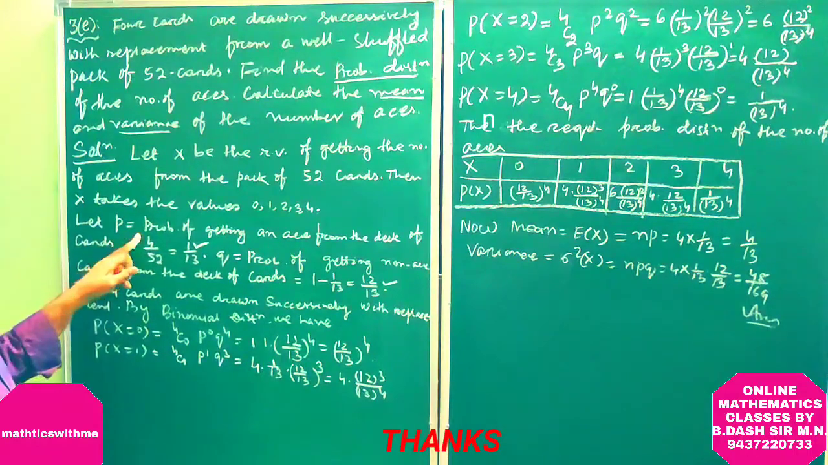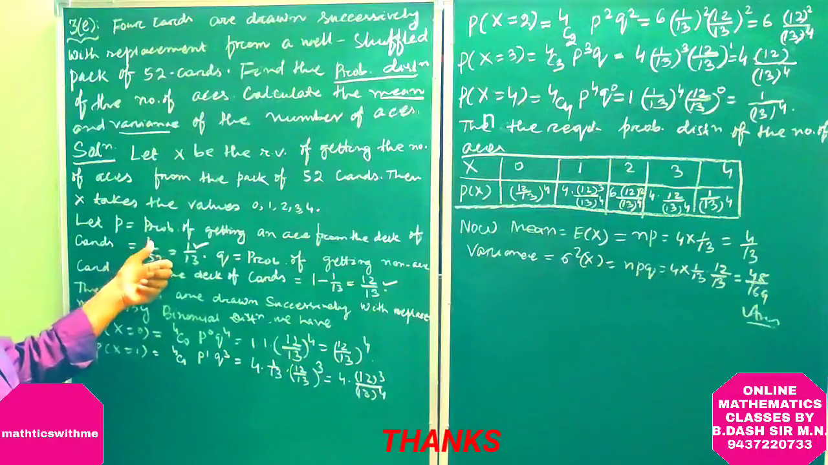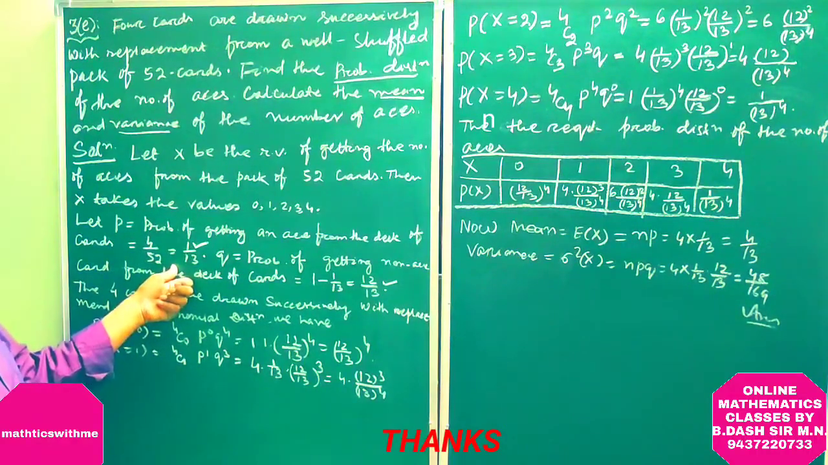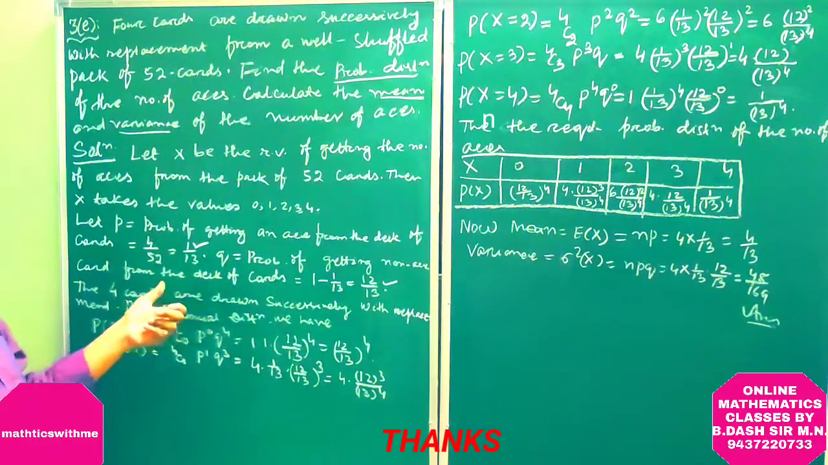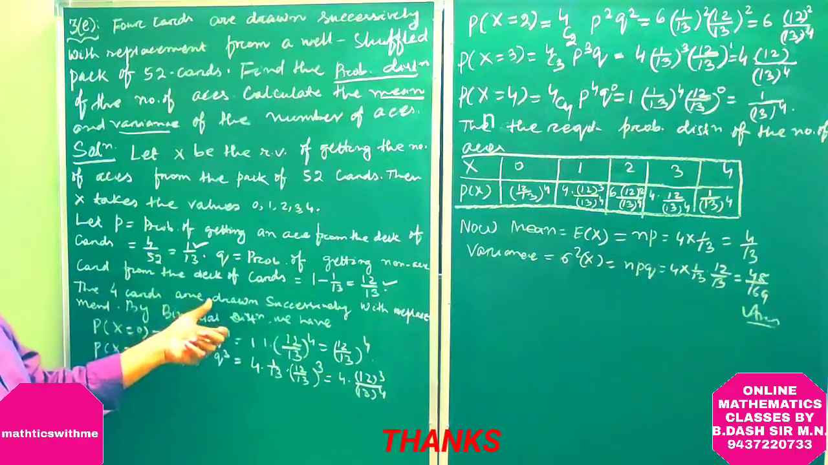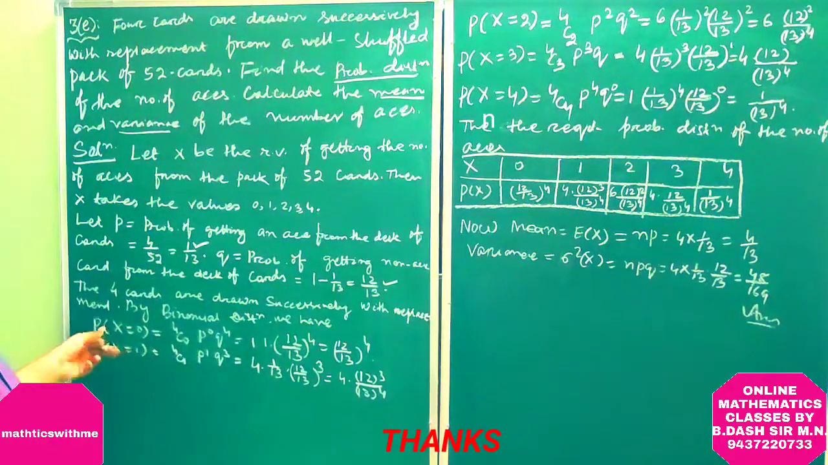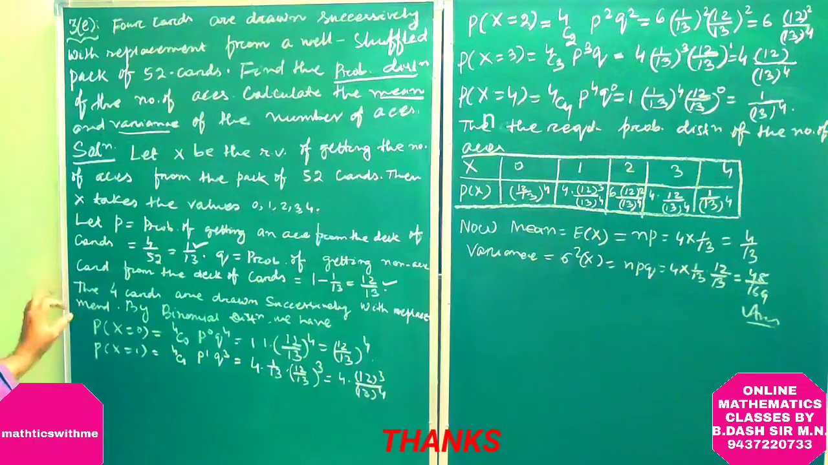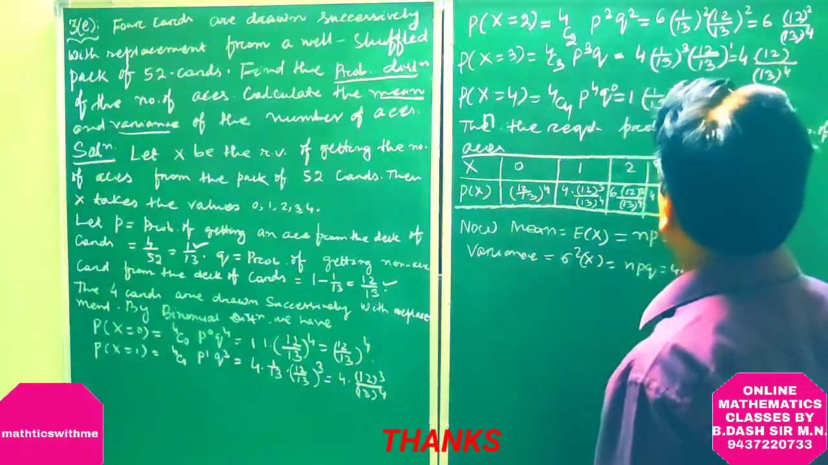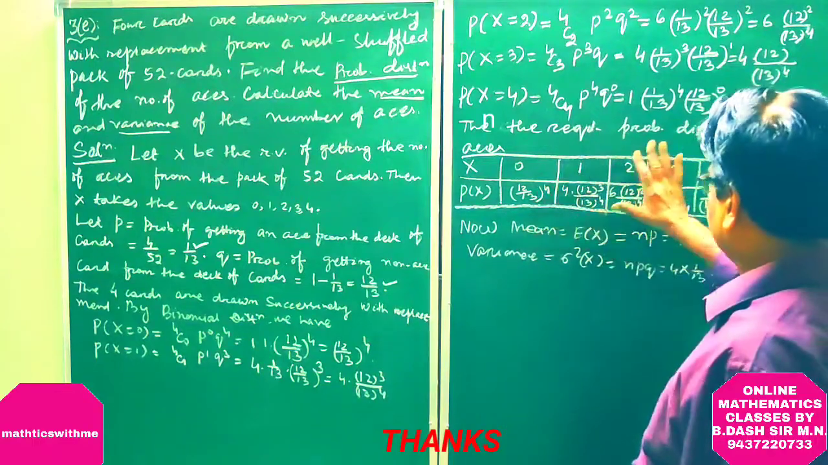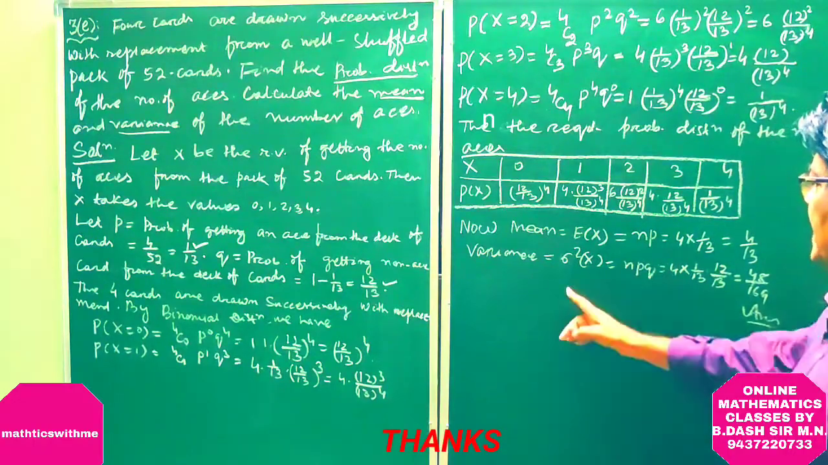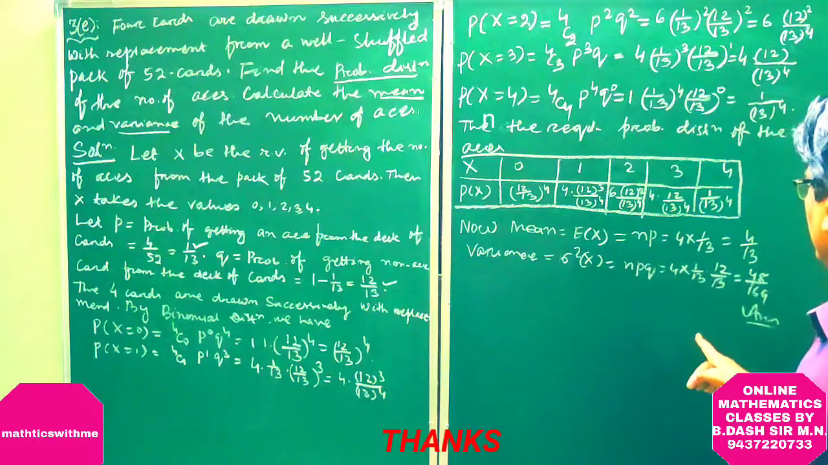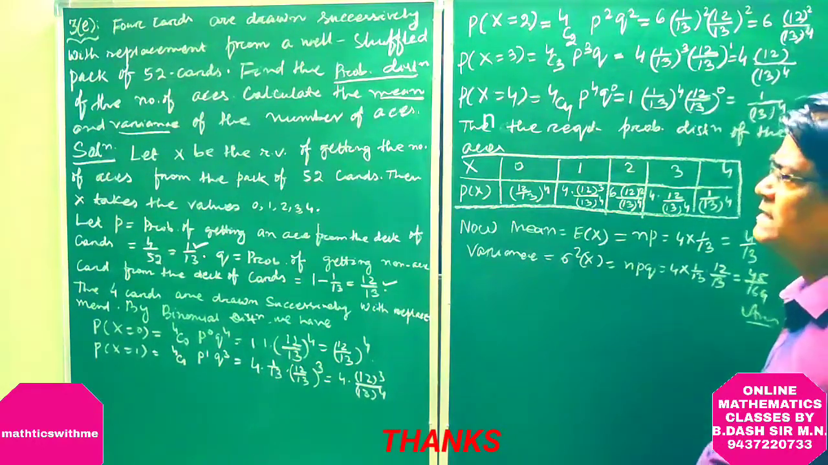Now let P, the probability of getting an ace from the deck of cards, be equal to 4 by 52, because there are 4 aces in a deck of playing cards. This is 1 by 13. Q is equal to the probability of getting non-ace cards from the deck, which is equal to 1 minus 1 by 13, equal to 12 by 13. 4 cards are drawn successively with replacement. So by binomial distribution, the required probability distribution of the number of aces is given in this table. Now the mean is E of X equal to NP, that is 4 by 13. Variance is sigma squared of X, NPQ, equal to 48 by 169. That is the answer.